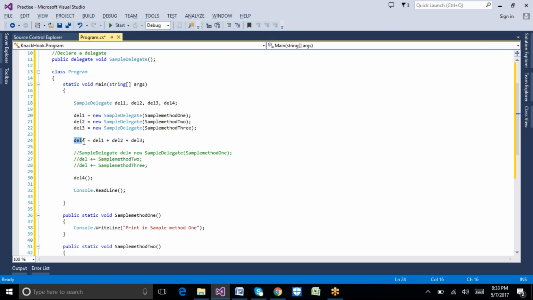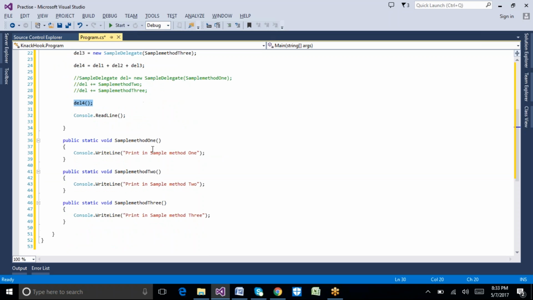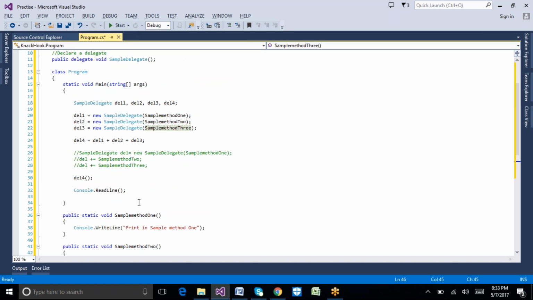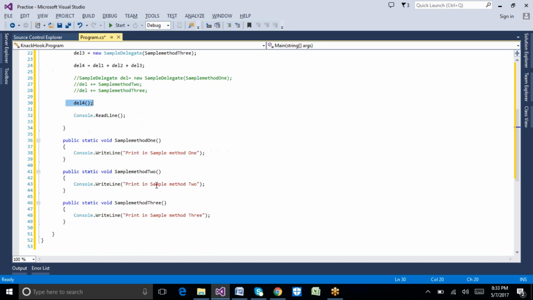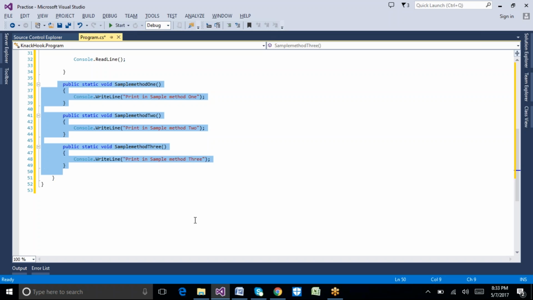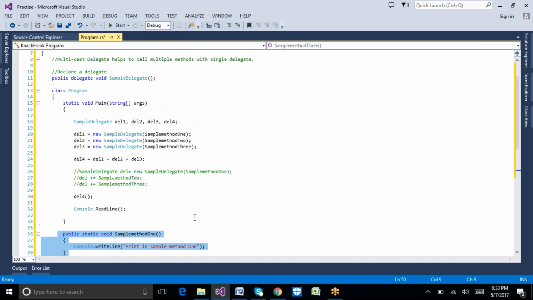Now if I call this particular delegate, it internally calls sample method 1, sample method 2, and sample method 3. Instead of calling each and every method separately, I am clubbing all the methods into one delegate name. If I call one delegate, it will internally call these three methods. That is called a multicast delegate.